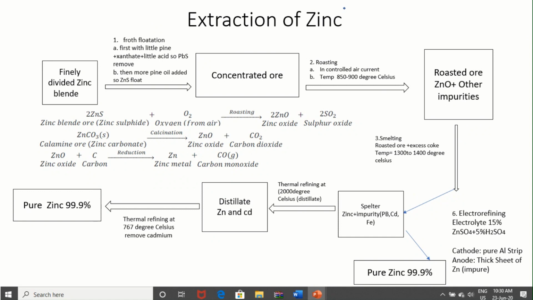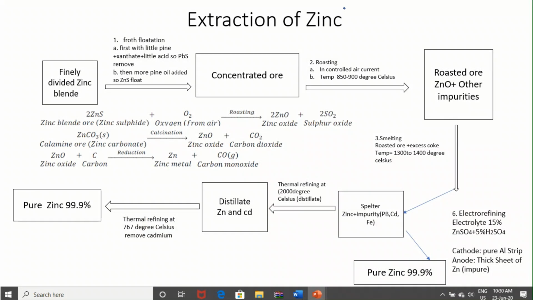On further cooling, around 1100 degrees Celsius, mercury at 767 degrees Celsius, cadmium is removed, and pure zinc we would get. So this is also a very important process.